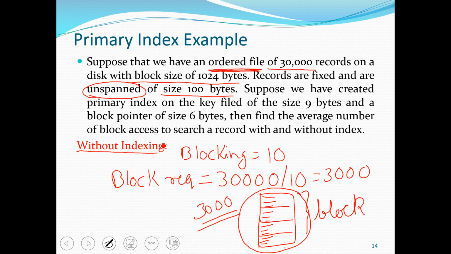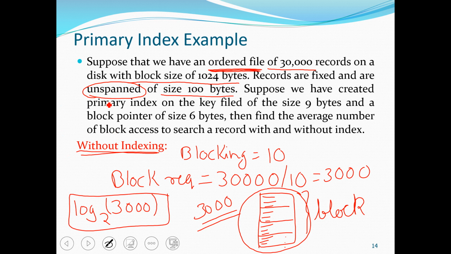Since the records are sorted, we can use binary search. And in binary search, the number of block accesses required is log base 2 of the number of blocks.